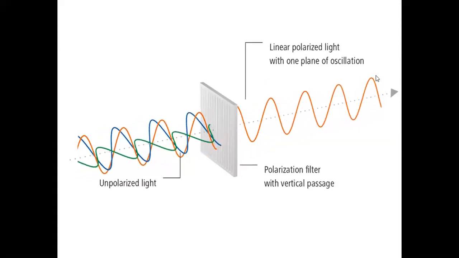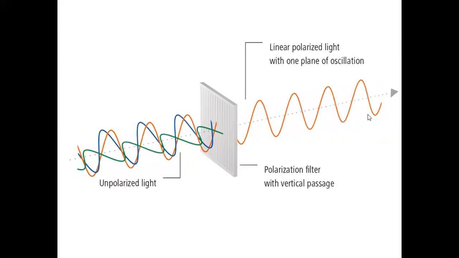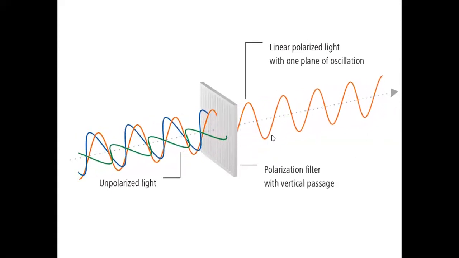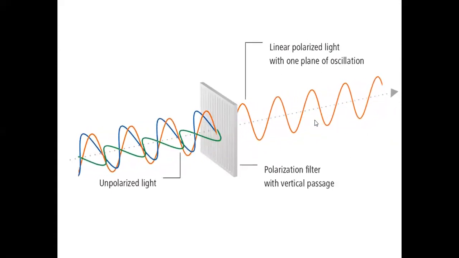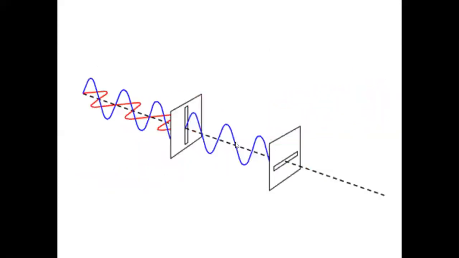This is the plane of vibration. And perpendicular to that, you will have the plane of polarization. So in this direction you have the plane of polarization, and this is the plane of vibration. So this is how the polarization occurs. And here also is another demonstration. There is an electric field in the blue direction.